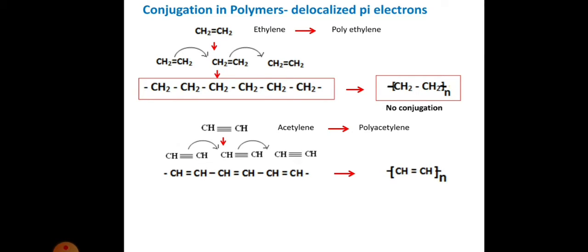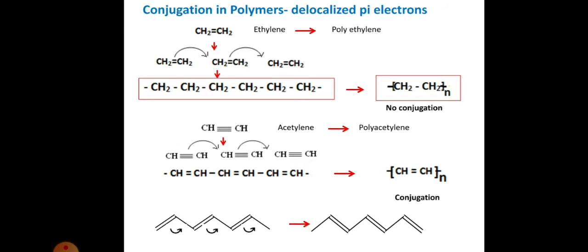Check whether conjugation is possible in this molecule or not. Since double bonds and single bonds are placed alternately, conjugation is possible in such a molecule. For example, polyacetylene can be represented like this also. The pi electrons present in the molecule can shift in this way, so that there is a delocalization of pi electrons, or conjugation, in the polymer. So such polymers can show conductivity.